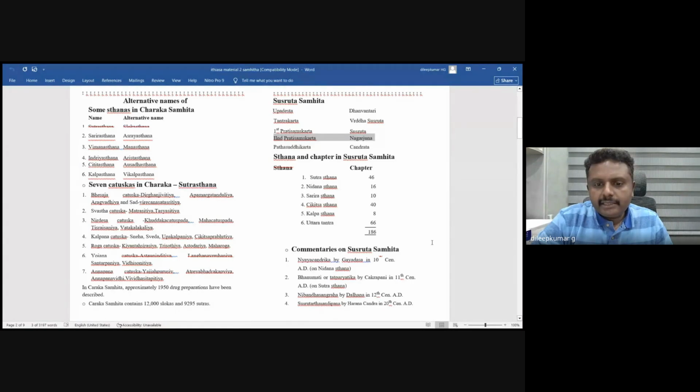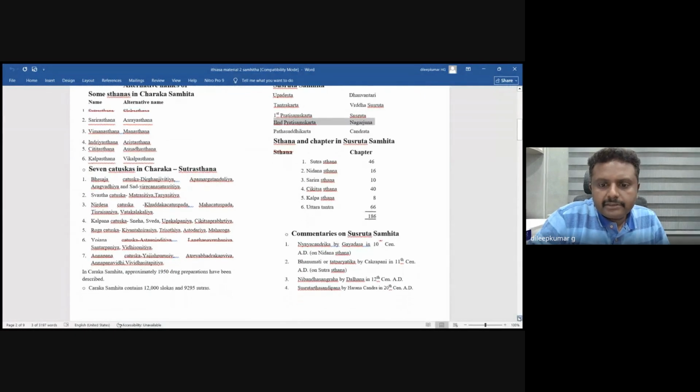Nyaya Chandrika by Gayadasa is one of the famous commentaries. And then Bhanumati Tika was written by Chakrapani. It was written only on Sutra Sthana of Sushruta Samhita, not on any other sthanas. Then Nibandha Sangraha was written by Dallana. Sushrutartha Sandipin was written by Haranachandra. It's also one of the important commentaries on Sushruta Samhita.